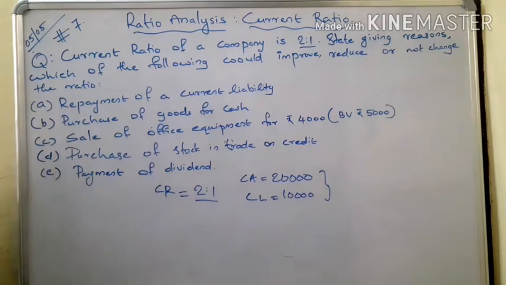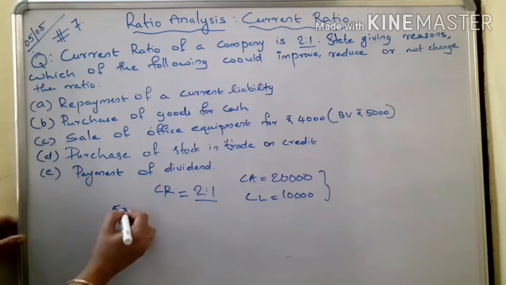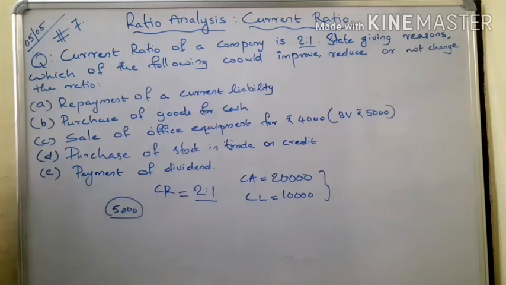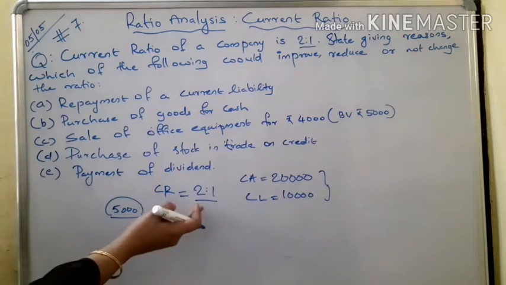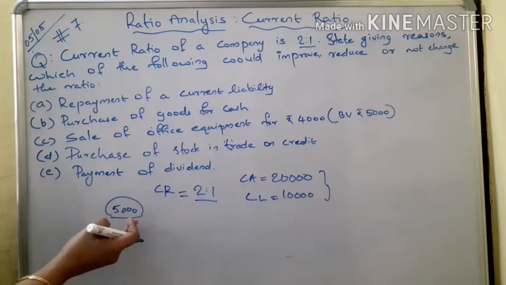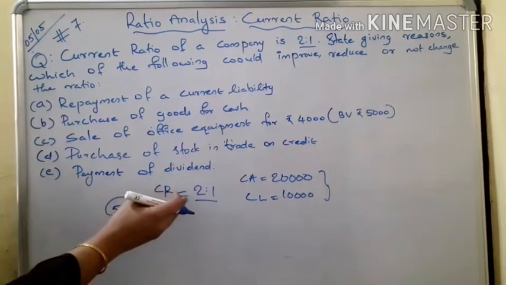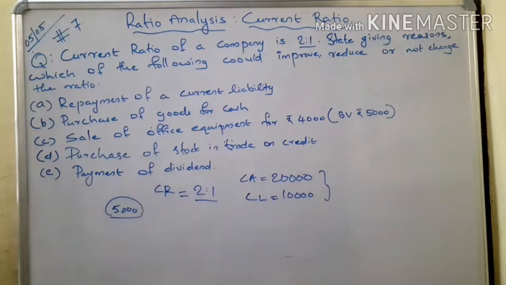The first situation is repayment of a current liability. Suppose the amount is not given, then you assume 5,000 rupees of current liability that we paid off. How will it affect the current ratio? This is the present current ratio, 2:1. After the payment of this 5,000 of current liabilities, how will it affect the 2:1 ratio?